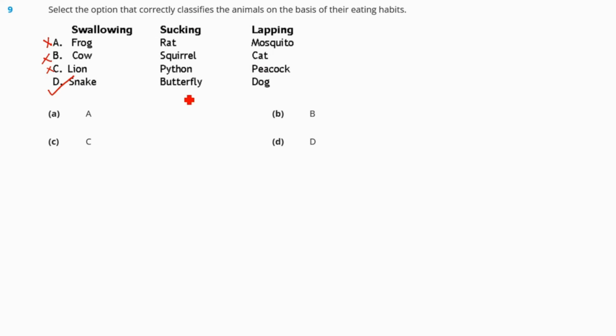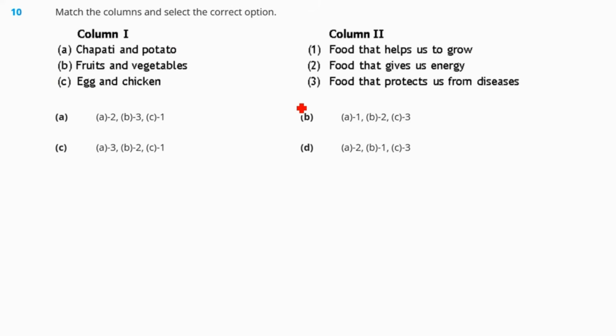Snake swallows, butterfly sucks, and dog laps. So our correct answer is option number D. Question number 10. Match the column and select the correct option. So in the first column, we have chapati and potato. These are rich in carbohydrates. They give us energy. So this should be 2.